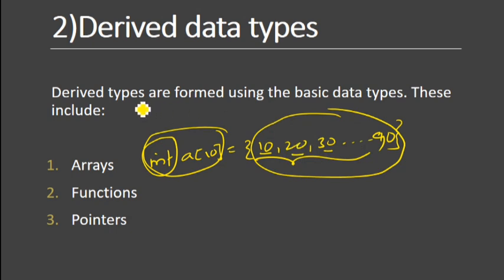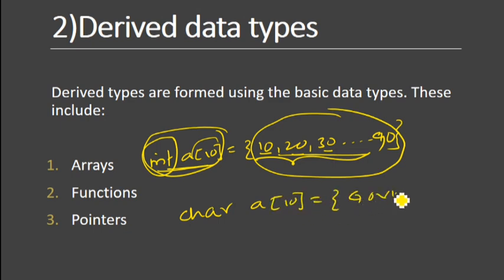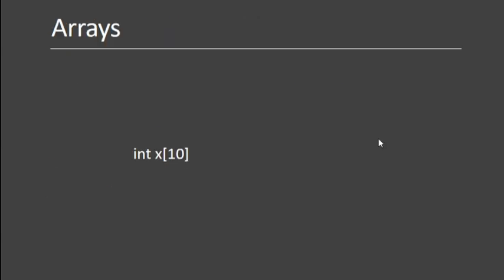So derived data types are formed using the basic data types. If I'm declaring int a of 10, the array is derived from the basic integer values, and if I'm declaring a as a character of 10, I am writing my name here. These are the characters. An array of characters is nothing but a string. So what I mean to say is that derived types are formed using the basic data types.